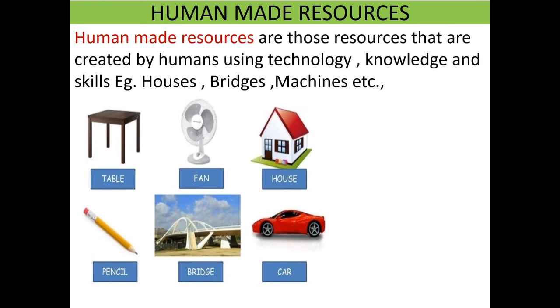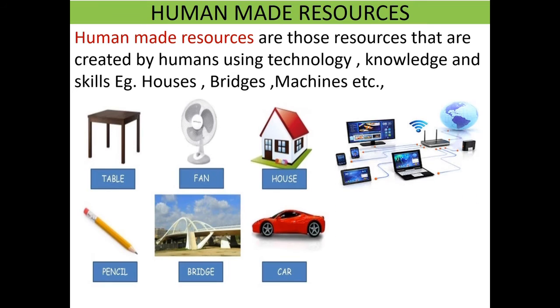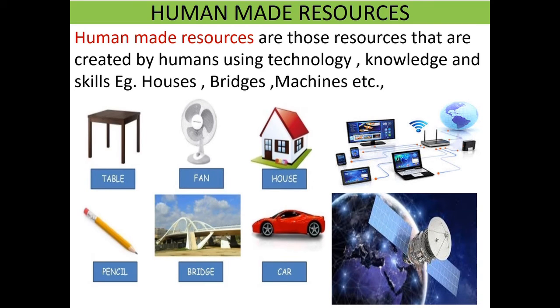Tables, fans, houses, pencils, bridges, cars. These are all human made and also known as man made. Even electrical appliances and satellites are human made resources.